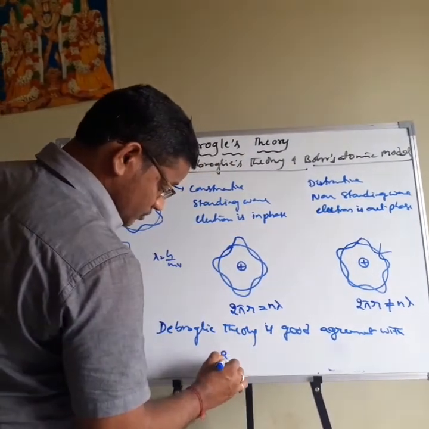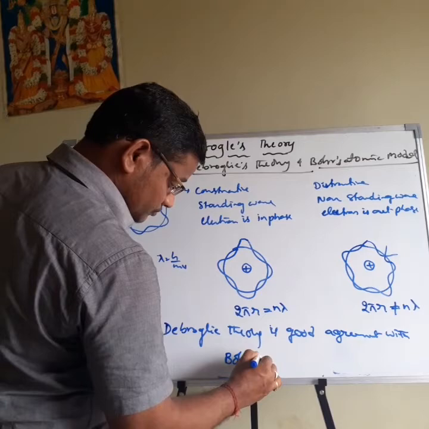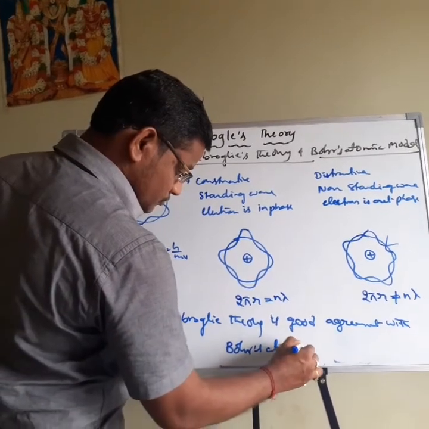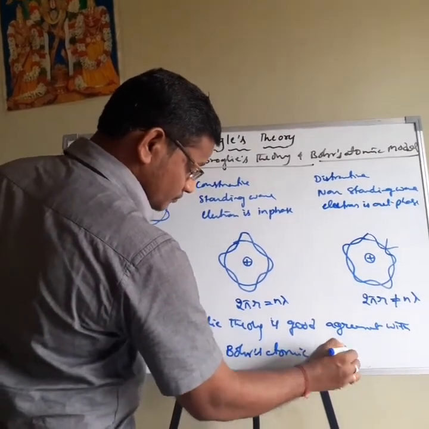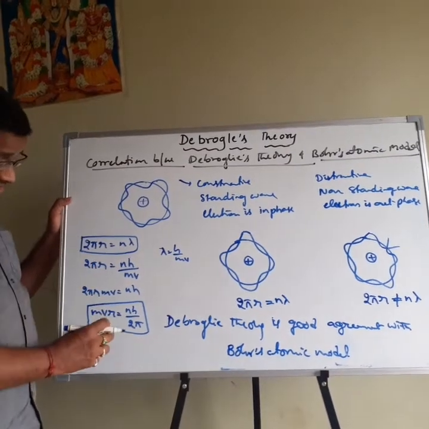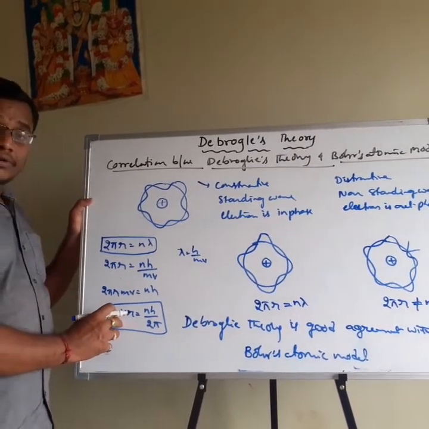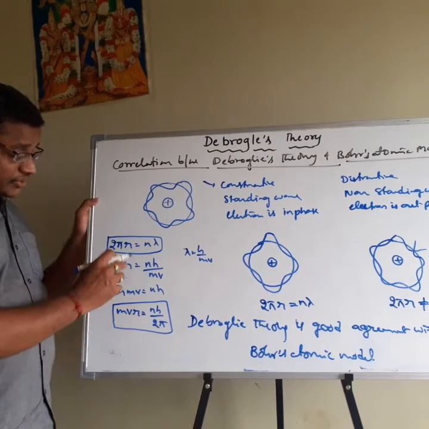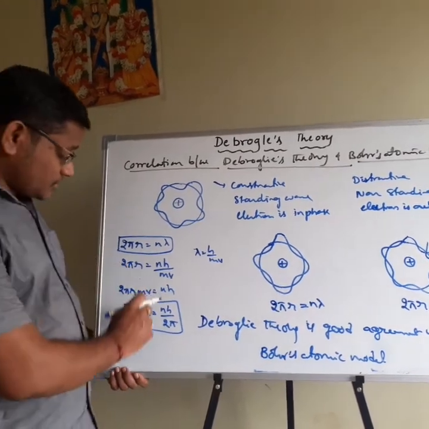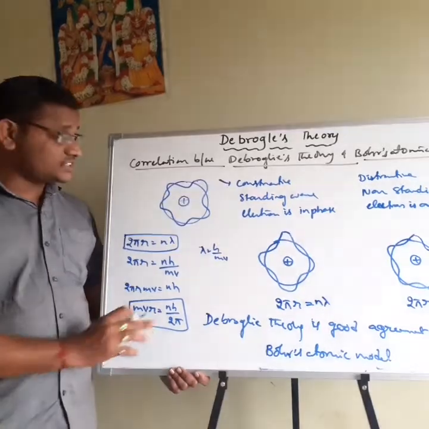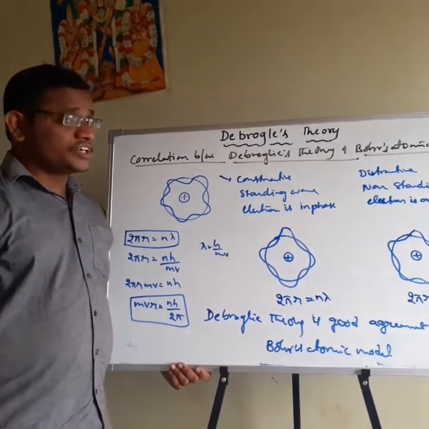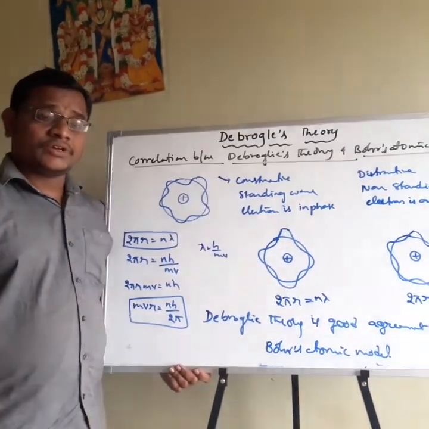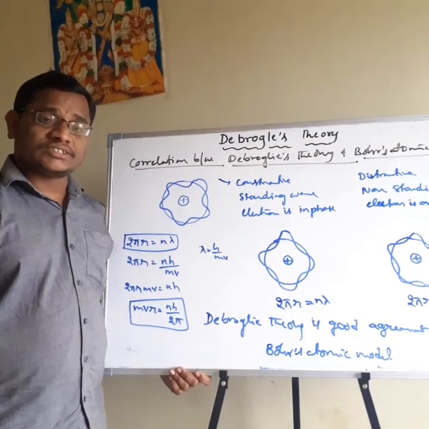From this de Broglie theory equation we can derive the Bohr's atomic model postulates. That's why de Broglie theory is in good agreement with Bohr's atomic model. This is about the relation between the de Broglie theory and the Bohr's atomic model. Then the next concept is the Heisenberg uncertainty principle.